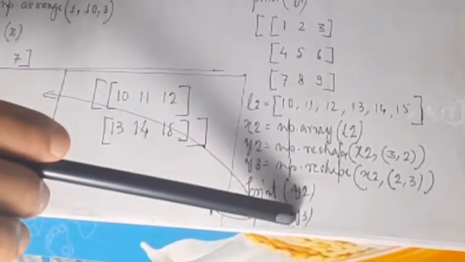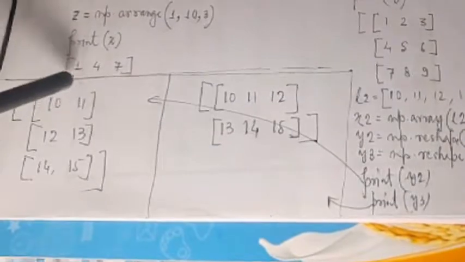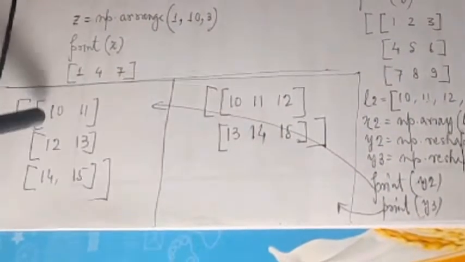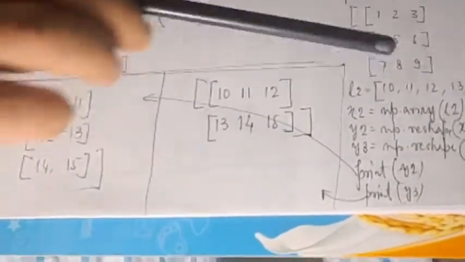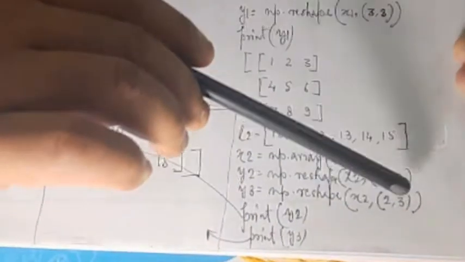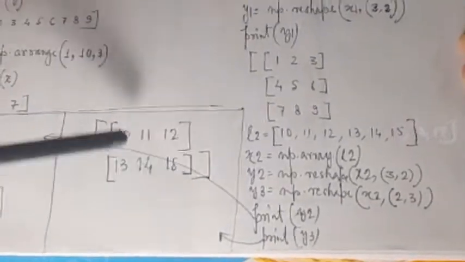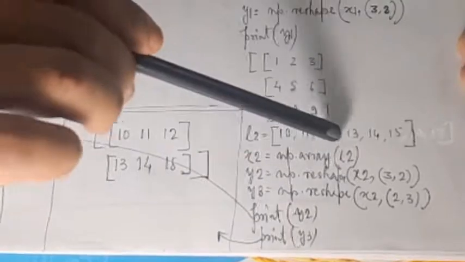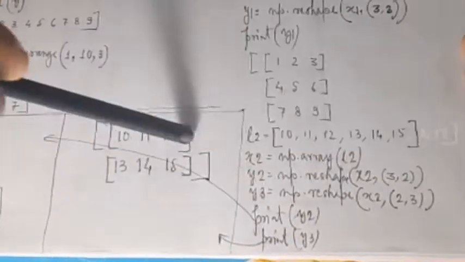Print y2, print y3. So y2 prints what? 3 rows and 2 columns: 10, 11, 12, 13, 14, 15. Print y3, 2 rows and 3 columns: 10, 11, 12, 13, 14, 15. First 3 in the first row and next 3 in the next row.